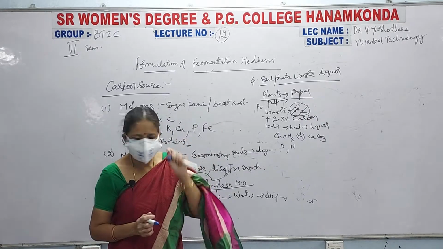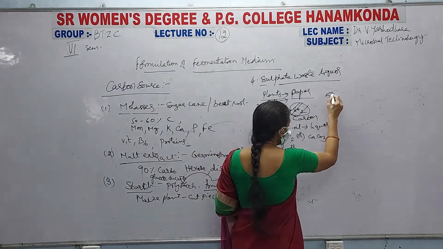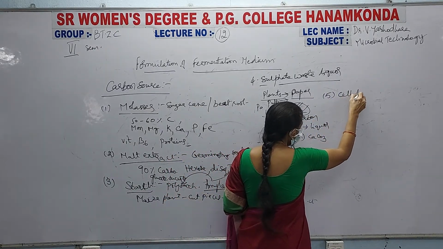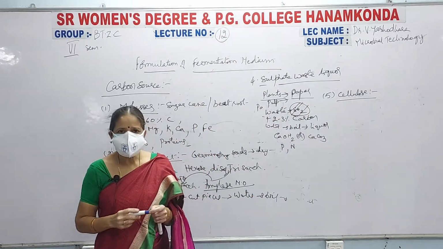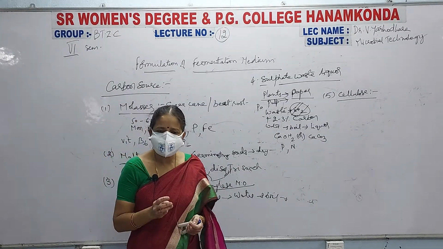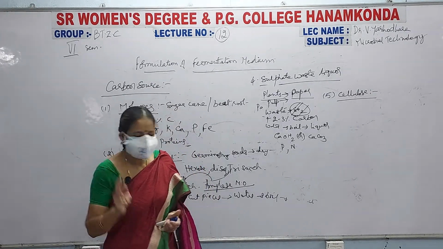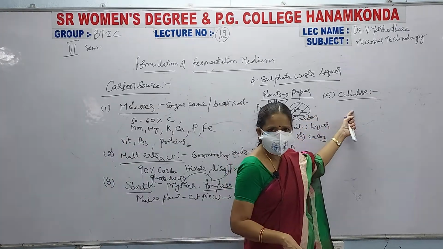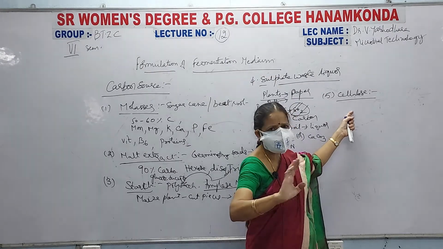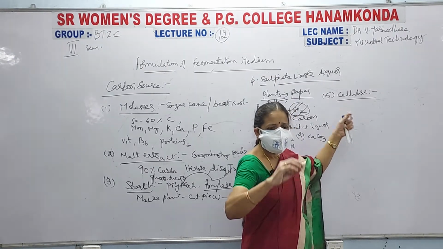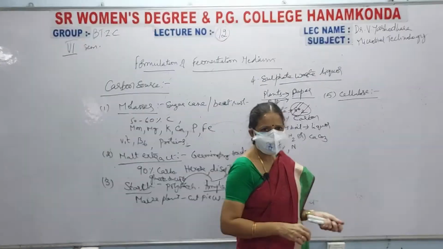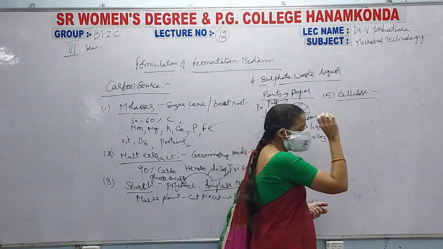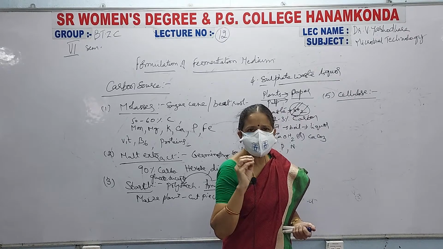That is the fourth type. Coming to the fifth one, you can use cellulose. What is cellulose? Cellulose, hemicellulose and pectin are the three materials that are present in the cell wall of the plants. So, take any plant material, and each and every plant cell consists of cellulose in its cell wall, and this cellulose is useful as a carbon source.